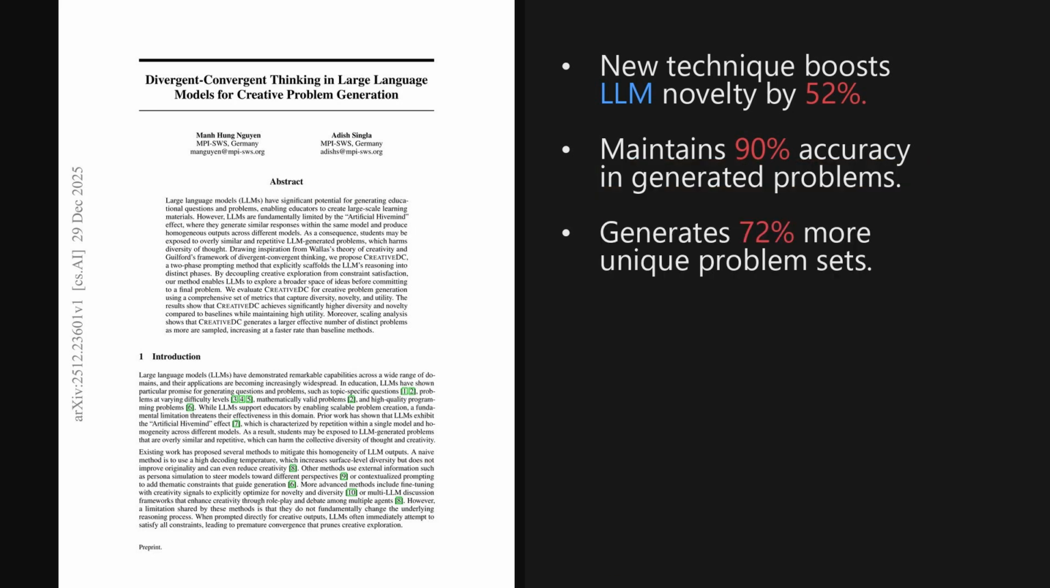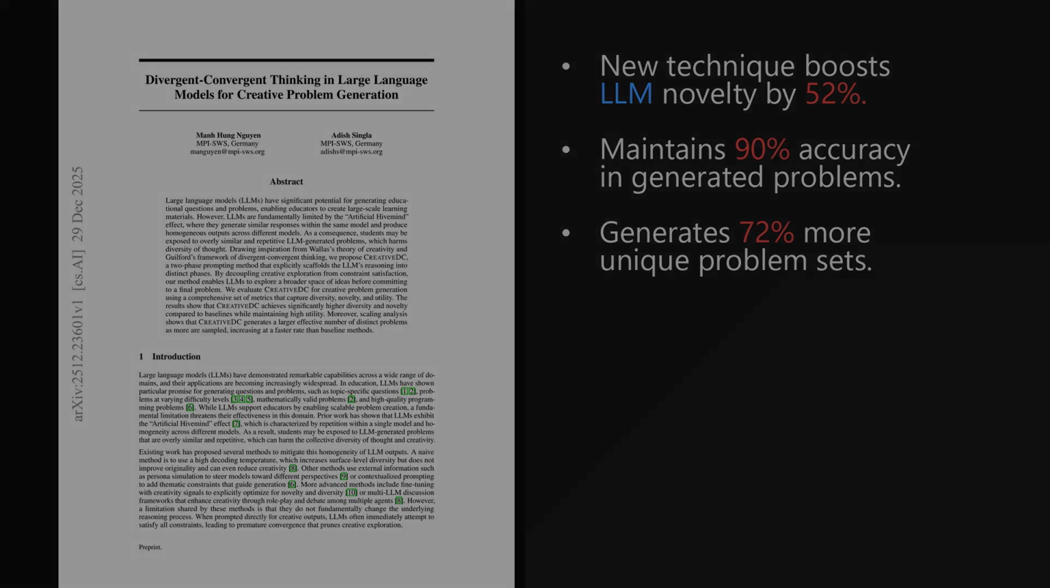I'm Alex. Today we're looking at a paper trending on X, published on December 29, 2025, just 4 days ago. It tackles the so-called artificial hive mind effect, where models get repetitive, introducing a new prompting method called CREATIVEDC that boosts semantic novelty by over 50% compared to standard baselines. The paper is titled Divergent Convergent Thinking in Large Language Models for Creative Problem Generation. And as we'll see later, the results for generating diverse educational materials are really impressive.